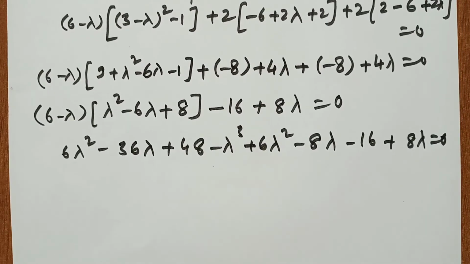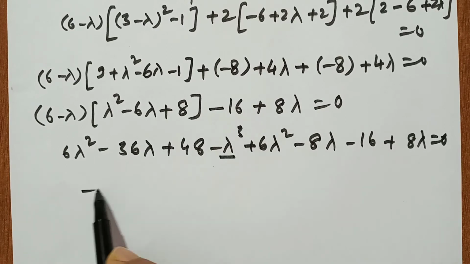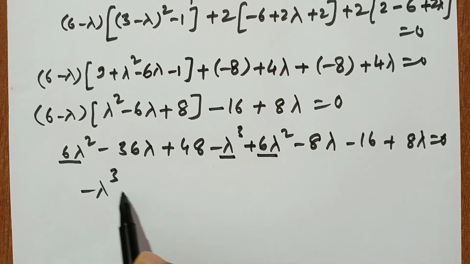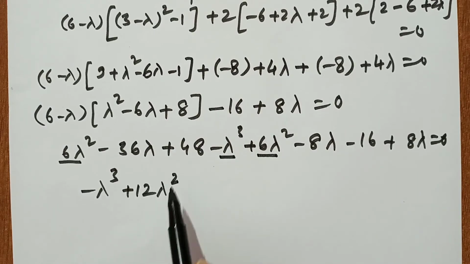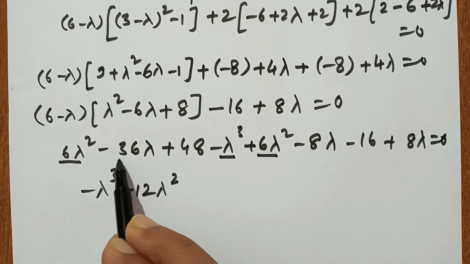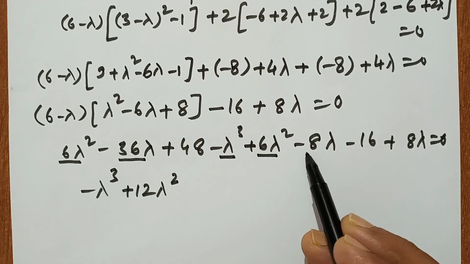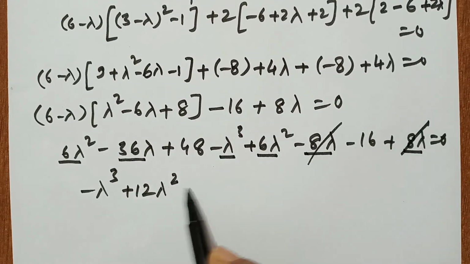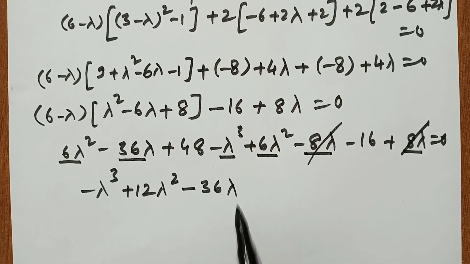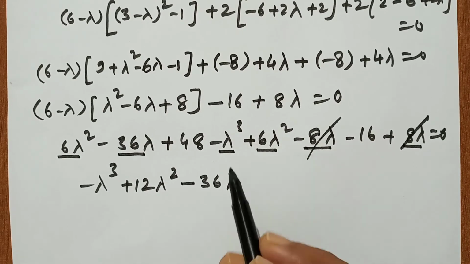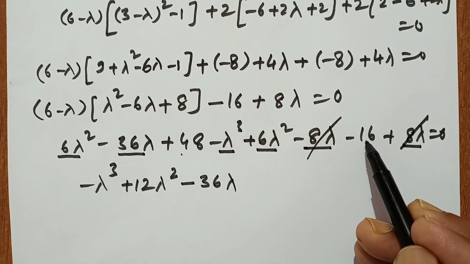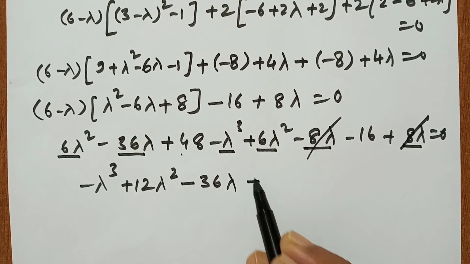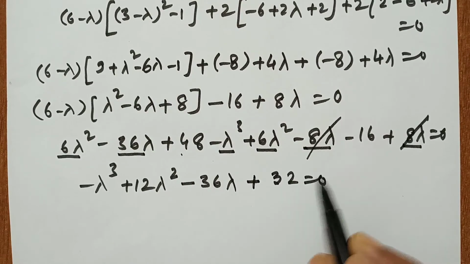Now we collect in terms of lambda, so minus lambda cube, 6 lambda square plus 6 lambda square gives 12 lambda square. The 8 lambda terms cancel. So minus 36 lambda, and the constant term 48 minus 16 gives plus 32, equal to 0.